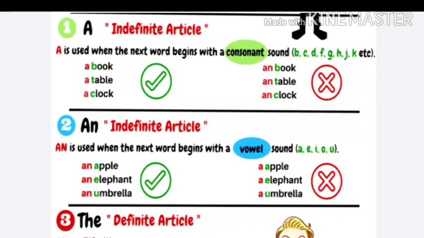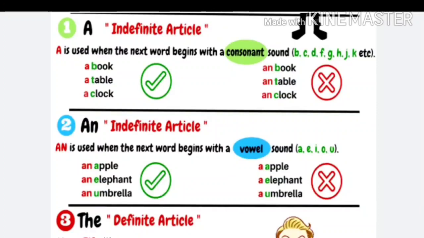For example, the house in which I live is new. Second example, this is the pen which I have brought. Third, the gold of Nepal is cheap.